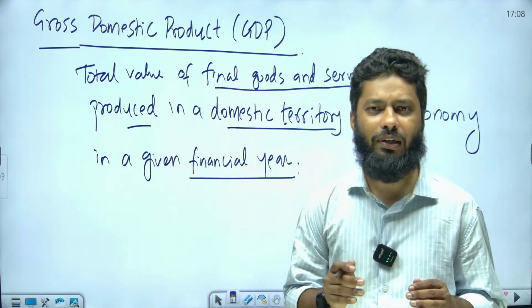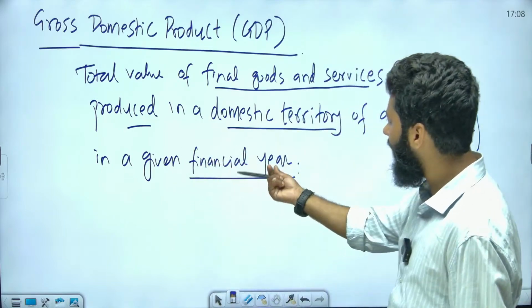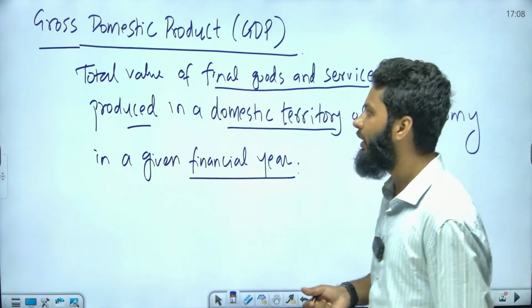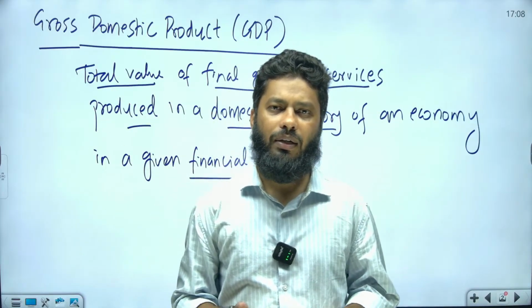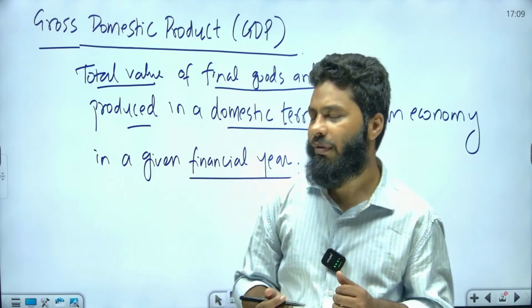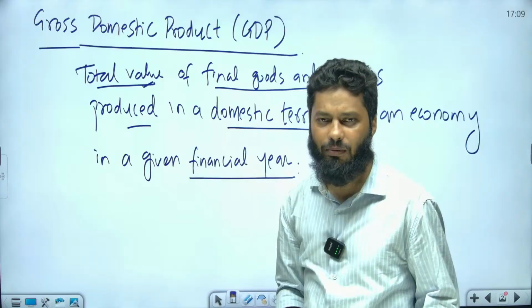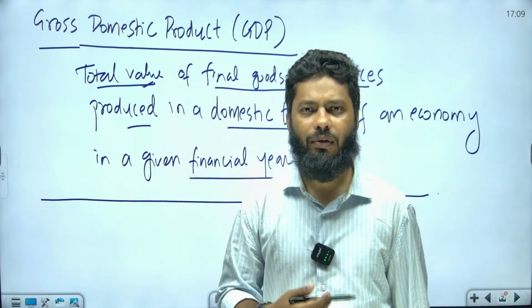Now we have to understand the related concepts. How can we understand the related concepts? By understanding the terms which are included here. For example, why total value? When we are concerned about the production that is taking place in our economy, we may go for calculation of goods and services.